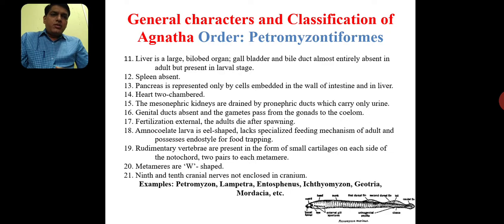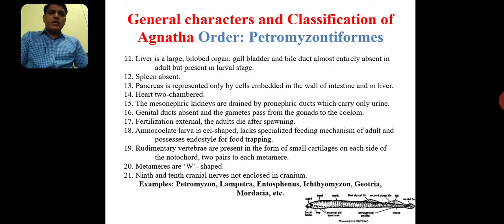That is, Petromyzontiformes show indirect development. Larval forms are also there. Spleen absent, as I already told you. The pancreas is represented only by cells embedded in the wall of the intestine and in the liver. The pancreas is also absent as an organ, but we know that its role is endocrine as well as exocrine. In Petromyzontiformes, a particular group of cells in the wall of the intestine performs the function of the pancreas.